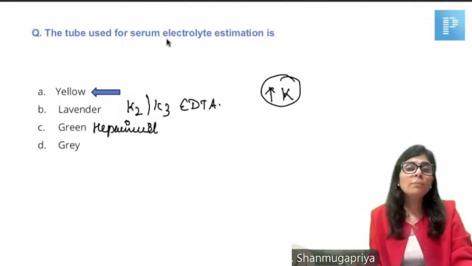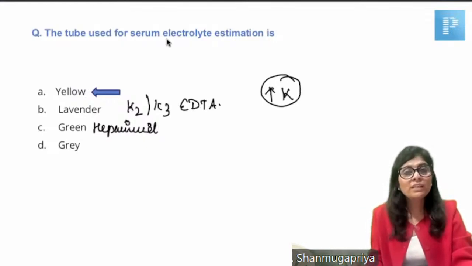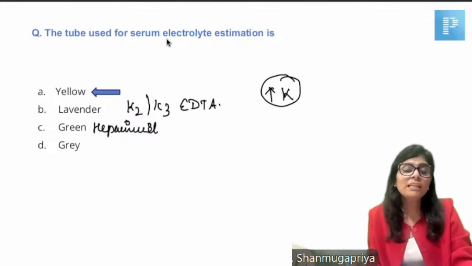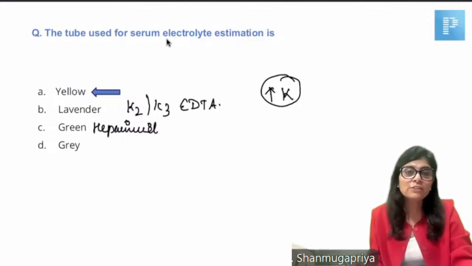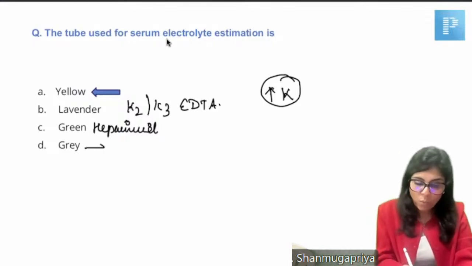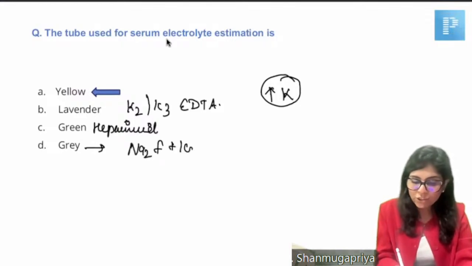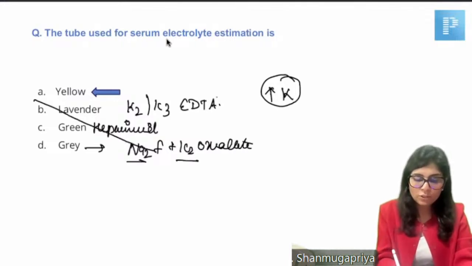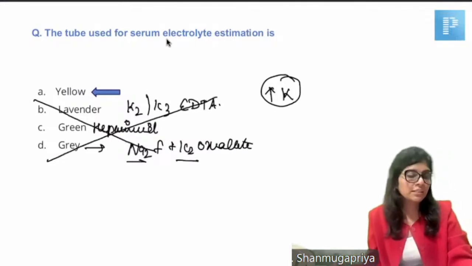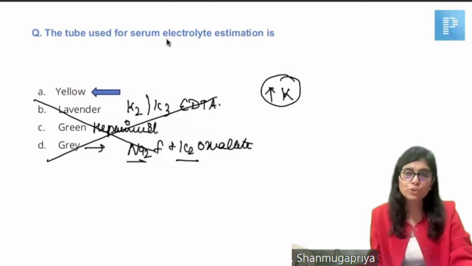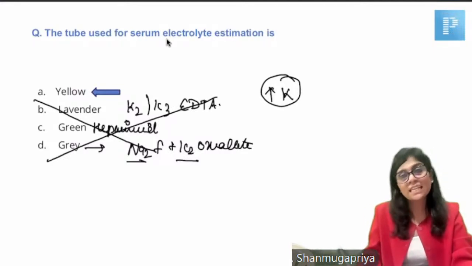If it's a whole blood sample, then probably you can use green tube, but they have asked you serum electrolyte estimation. So it's not a green top tube. Gray. What does gray top tube have? Sodium fluoride and potassium oxalate. So both these will cause high sodium and high potassium. So all these should be avoided for electrolyte estimation. It has to be yellow topped tube. Okay, answer is choice A.